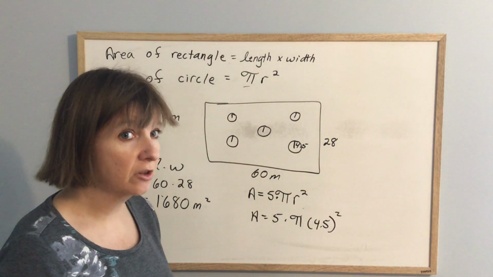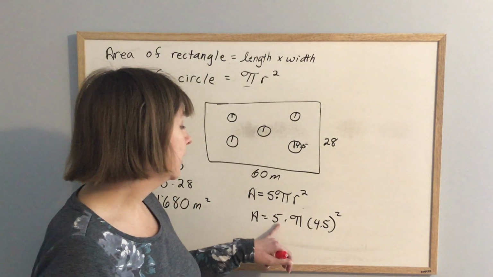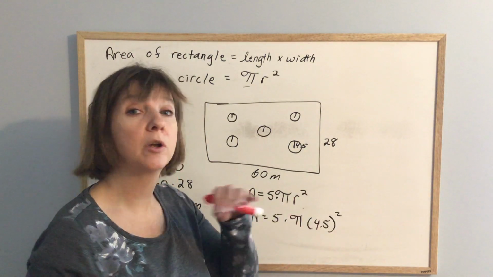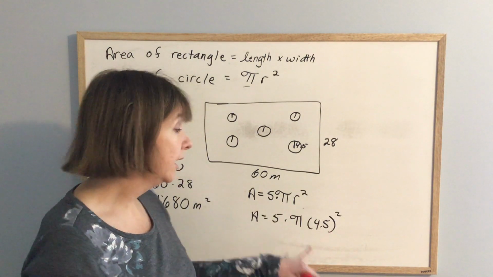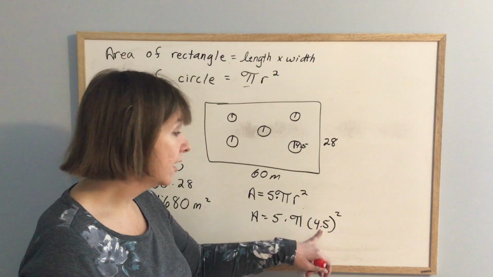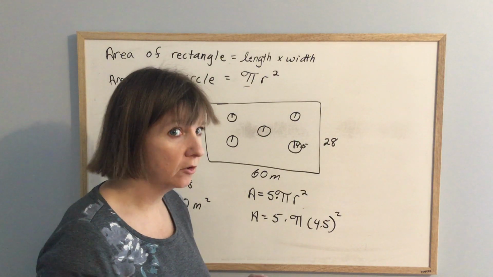Order of operations is very, very important in this. You can't do 5 times pi times 4.5 squared, because what your calculator will do is exactly what you told it. It will multiply this, this, and this, take that big giant answer and square it. You don't want it to do that.